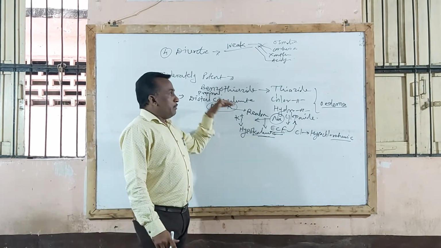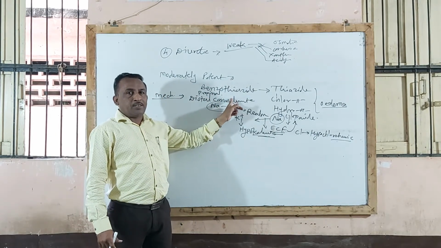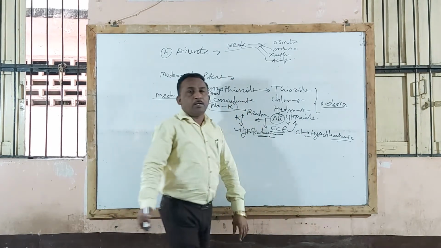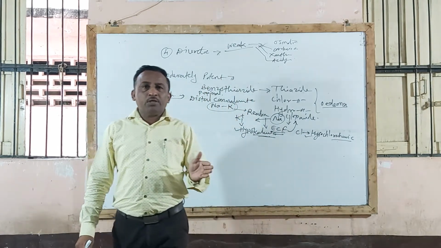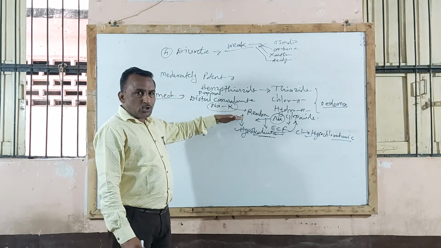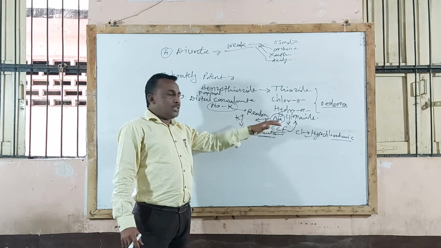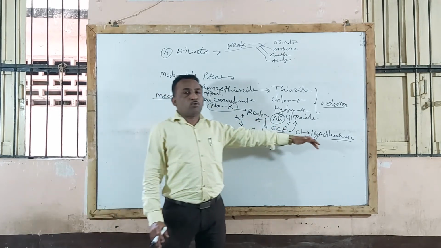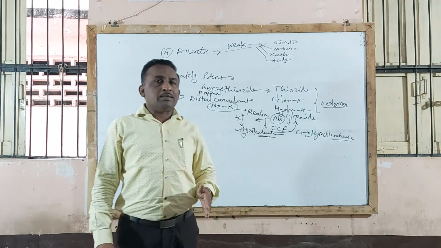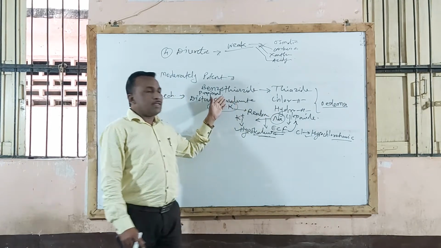So remember that the major side effect of thiazide diuretic or benzothiazide diuretic is that it causes hypokalemia and hypochloremic alkalosis. Along with decreasing reabsorption of sodium and facilitating excretion of sodium from the body, loss of potassium and loss of chloride ion also take place, and therefore this is the major side effect. Sometimes they will ask: mention the major side effect of thiazide derivative or thiazide diuretic.